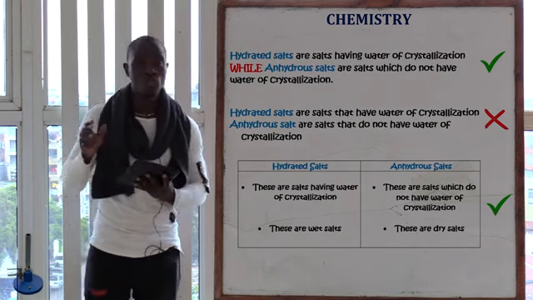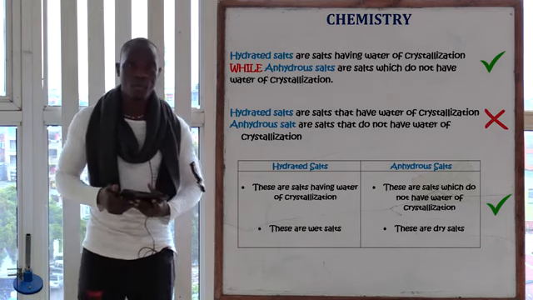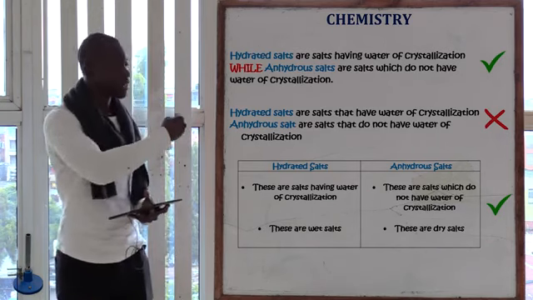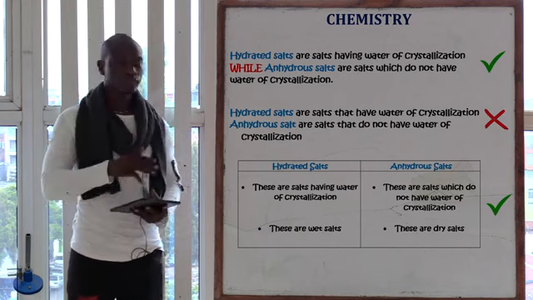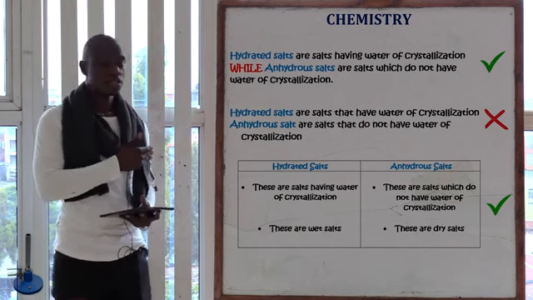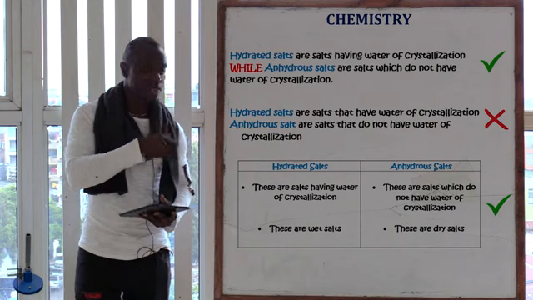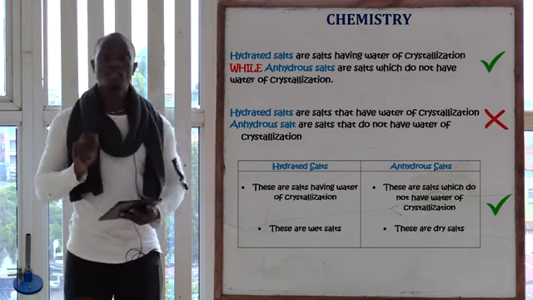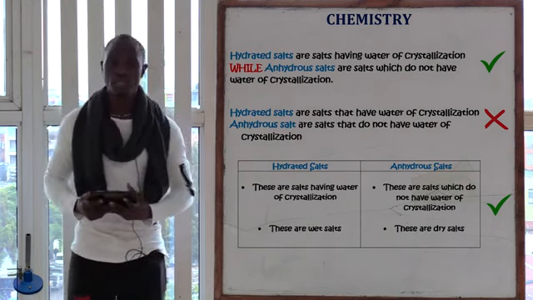If you don't use the conjunction, use a table to differentiate, whereby you say this side is hydrated, that side is anhydrous, and say that hydrated salts are salts which have water of crystallization, while anhydrous salts are salts that do not have water of crystallization.